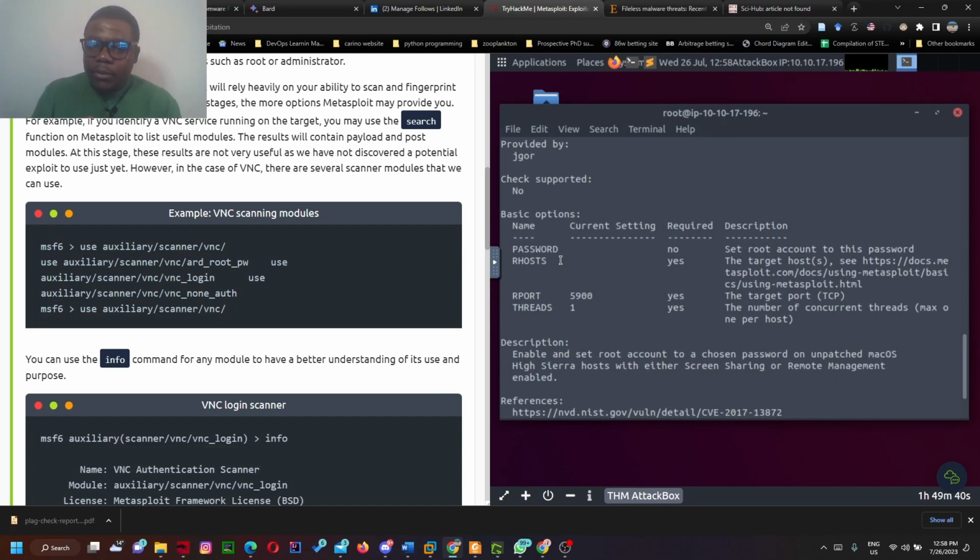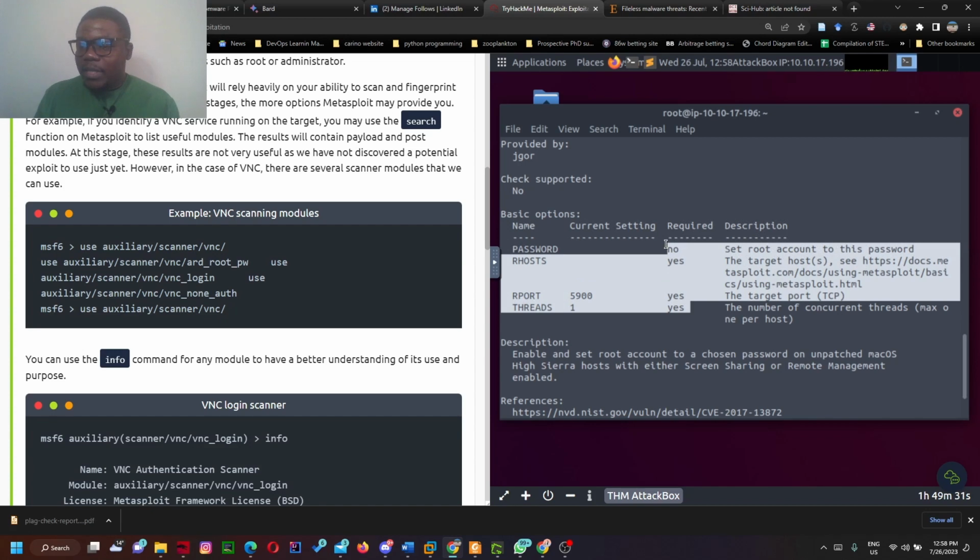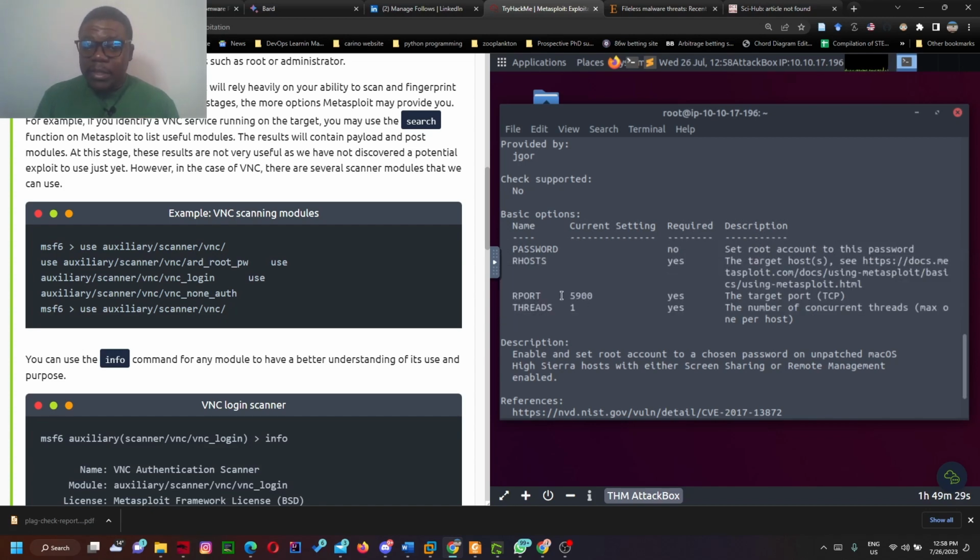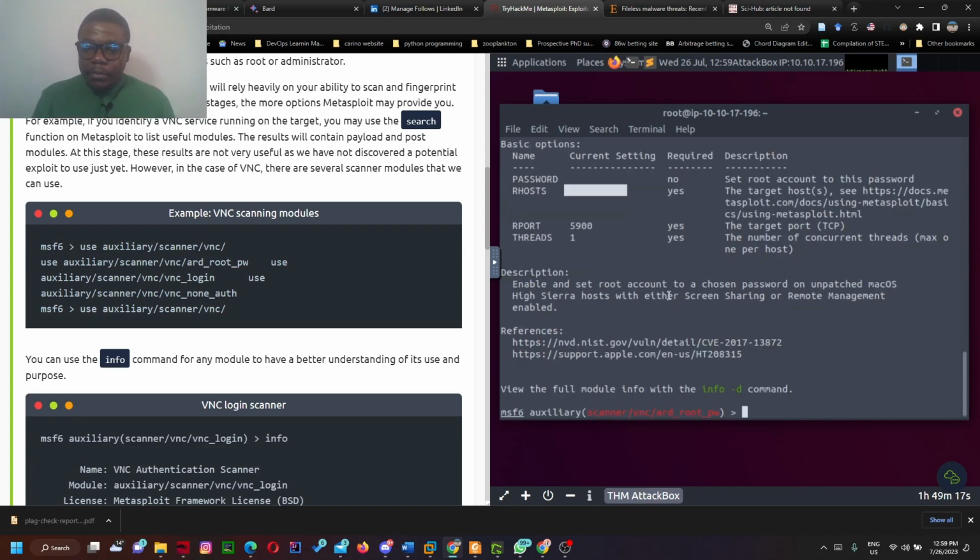Basic options talk about those parameters that could be set. When you look at required, it tells you if this needs to be set or not. If it is compulsory and it's empty, then it has to be set. In this case, we have remote host, which is very important, but it is not set. Remote means where I want to connect to.